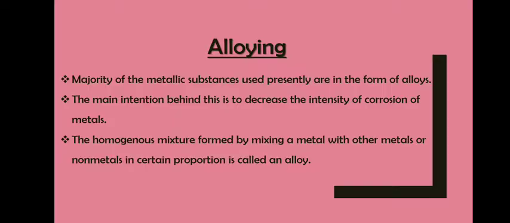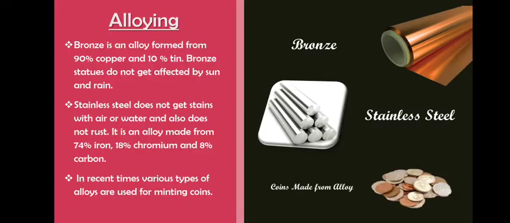Then alloying. The majority of metallic substances used presently are in the form of alloys. The main intention behind this is to decrease the intensity of corrosion of metals. The homogeneous mixture formed by mixing a metal with other metals or non-metals in certain proportion is called an alloy. Okay. So we are mixing another metal or non-metal with the given metal in a particular proportion.